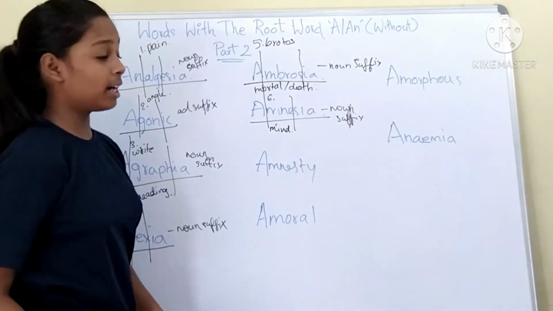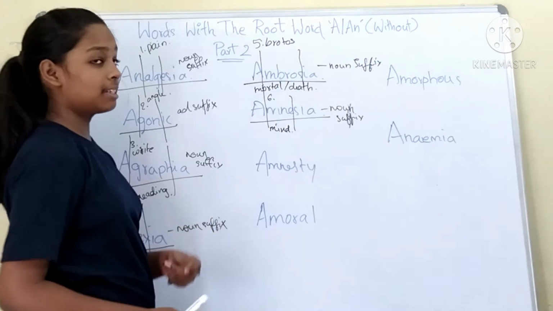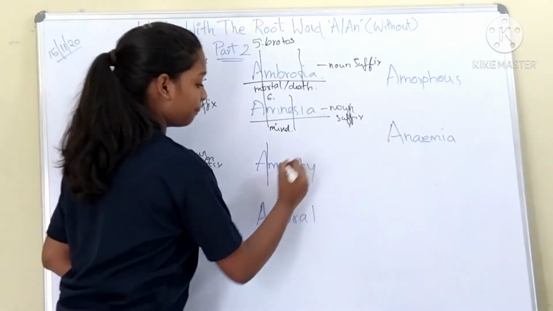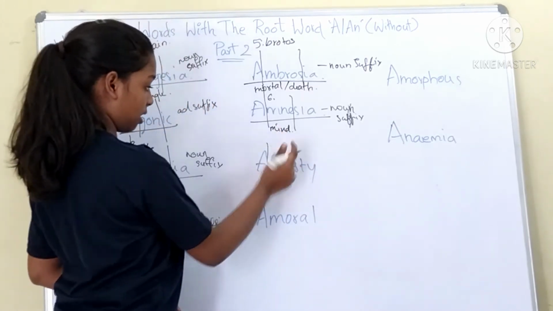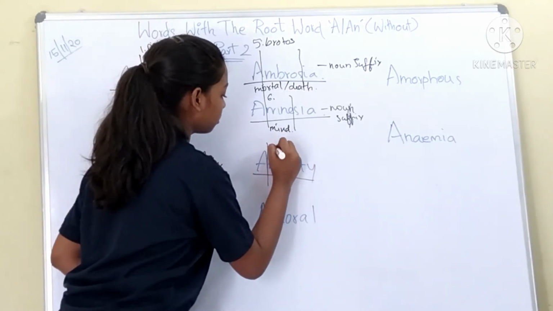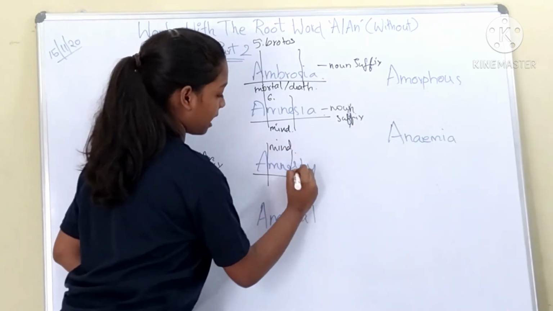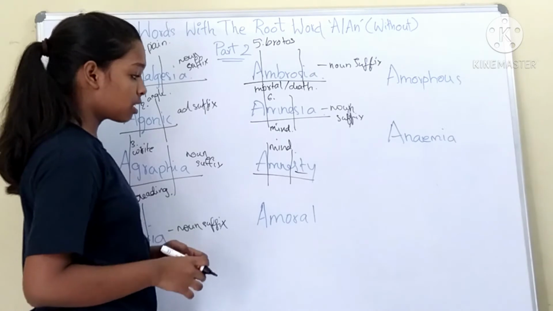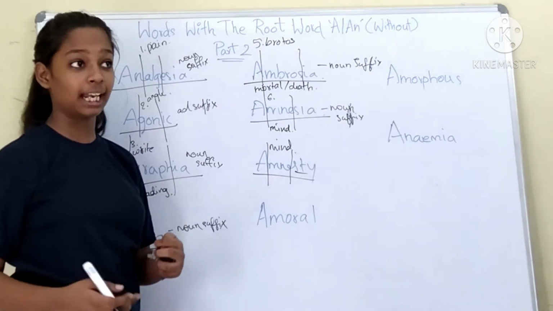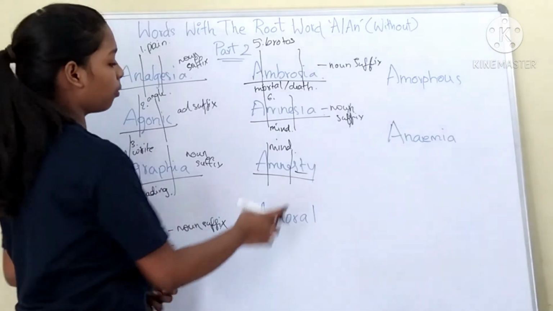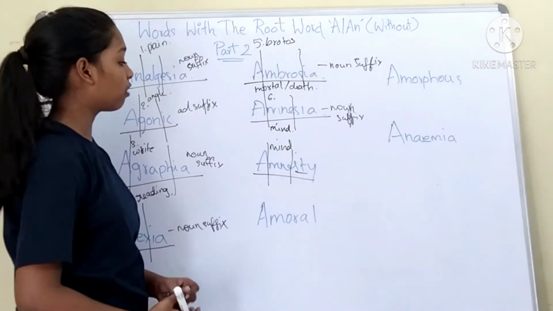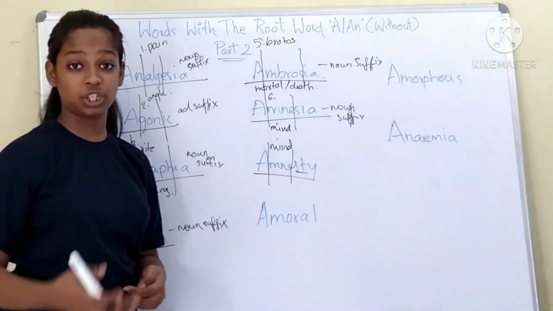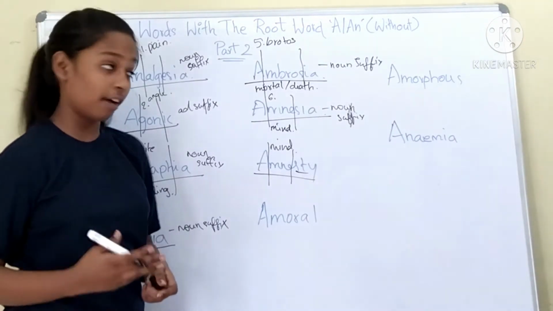So the next word is amnesty. Amnesty has two root words in it. A means without, mne. Mne we have already discussed here, which means mind. And ty. The word means pardon, especially in political offences. The word is actually different from the root word meaning. So the word means pardon, especially in political offences.